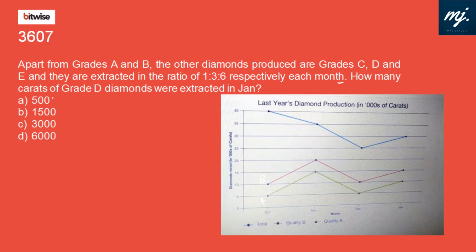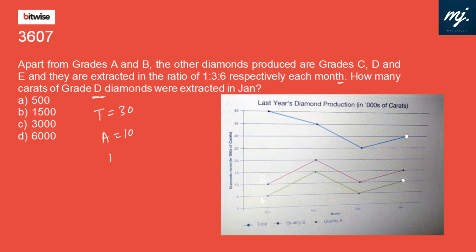How many carats of grade D diamonds were extracted in Jan? In Jan, the total amount extracted is 30.